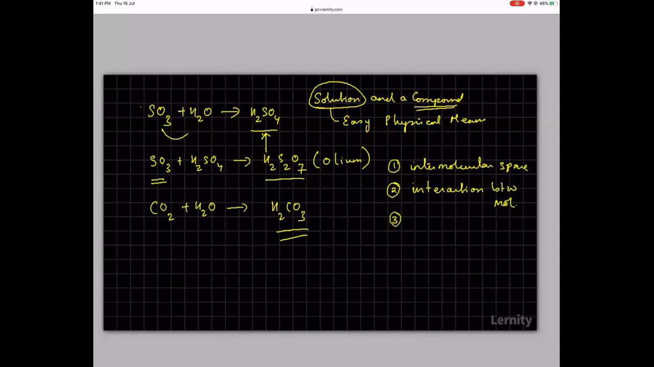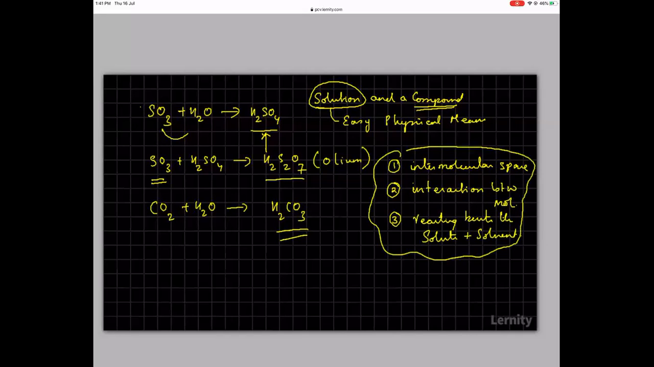In the third case, it is because of a reaction between the solute and the solvent. Okay, so these are three possible reasons why there could be a solution formed.